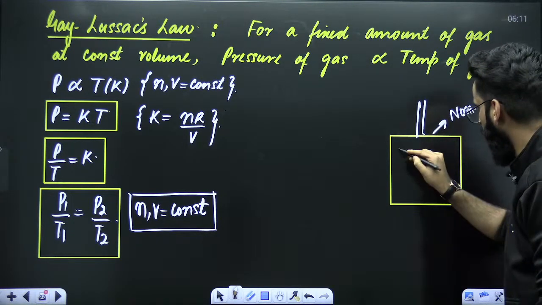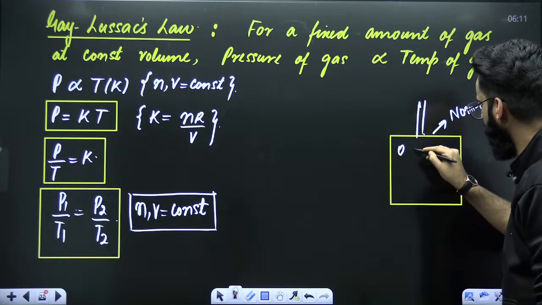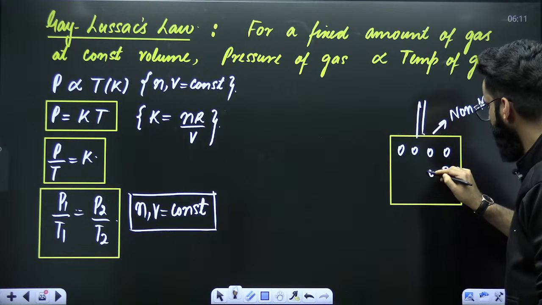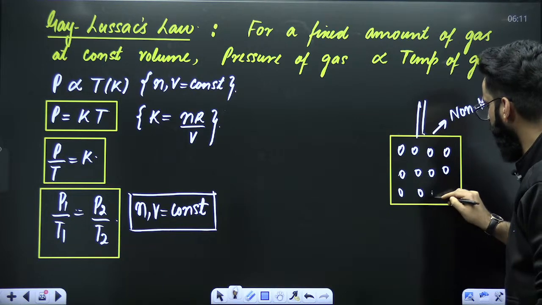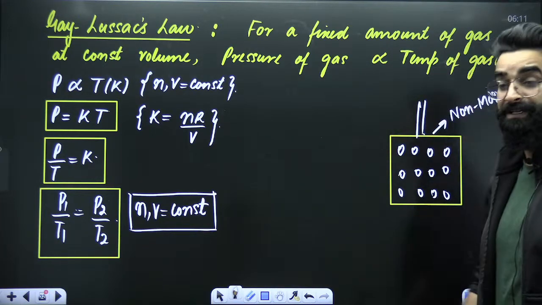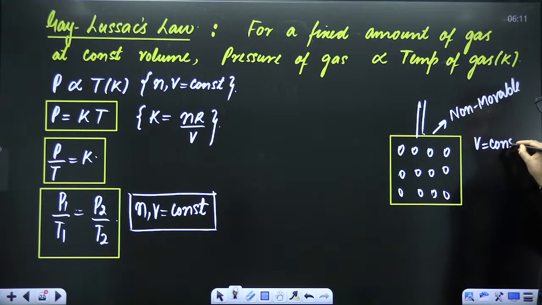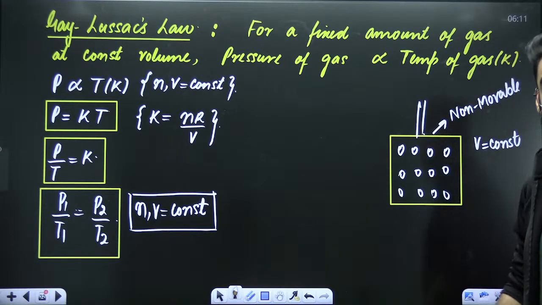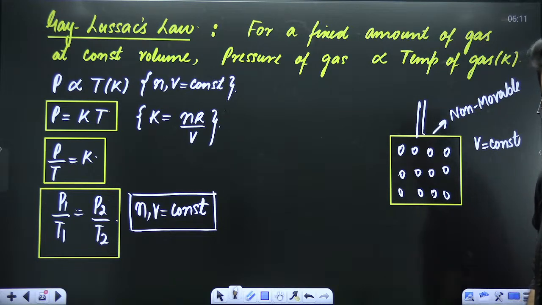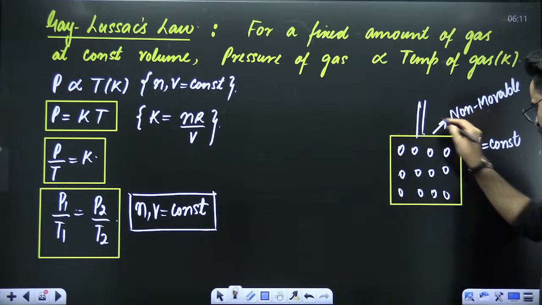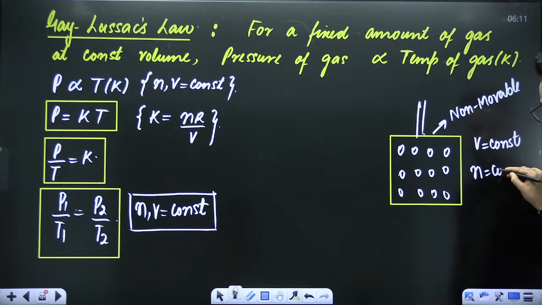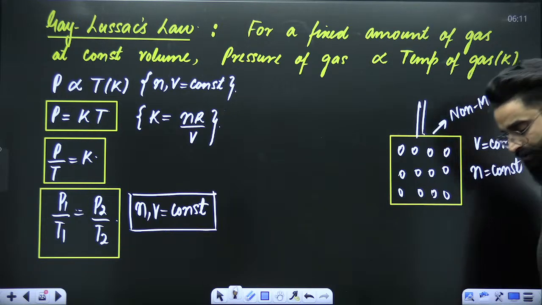If the piston cannot move, that means the volume of the container is not going to change. And if the volume of the container is not going to change, that means the volume of the gas is not going to change. That's how I'm keeping the volume of the gas constant, right? Similarly, the container is closed on all the sides. That means the number of moles of the gas is kept constant as well.